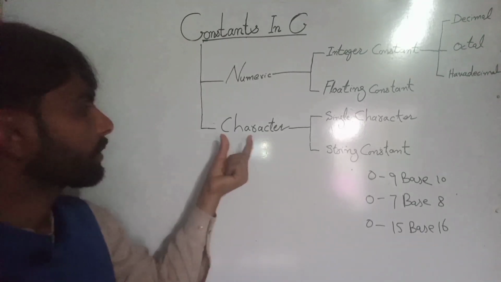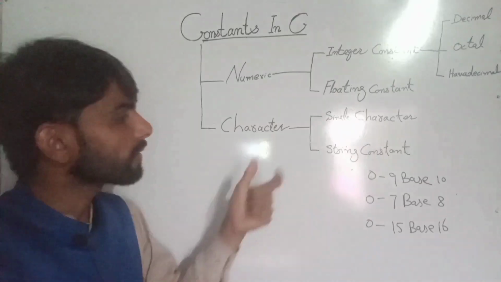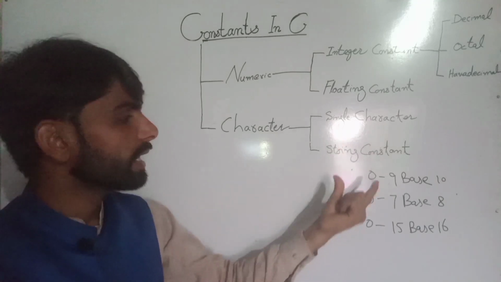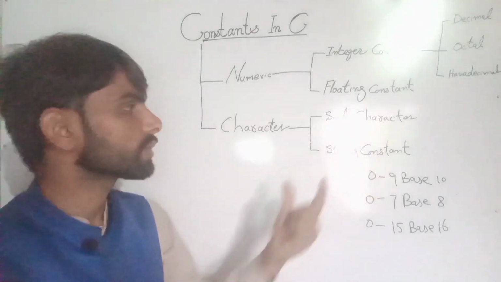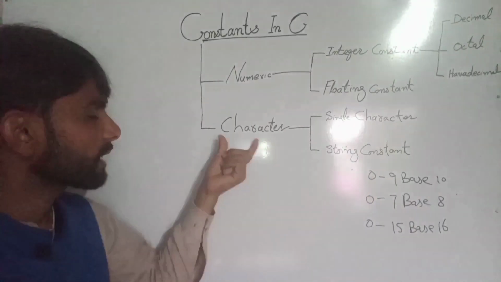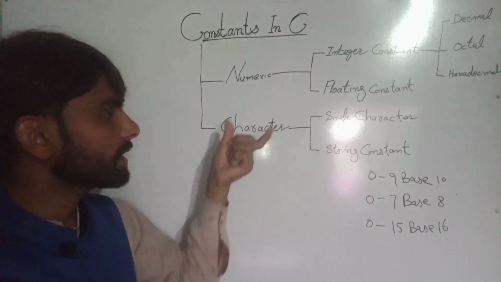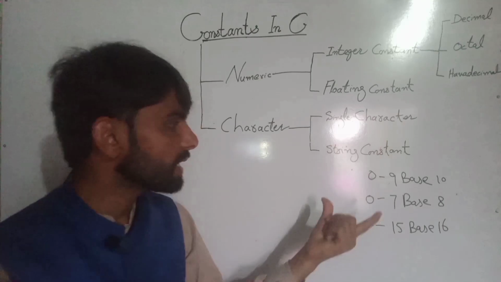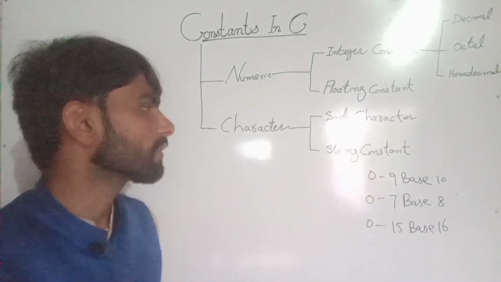So next we talk about the character constant. Character constant is divided into 2 types. First is the single character constant, and second is the string constant.